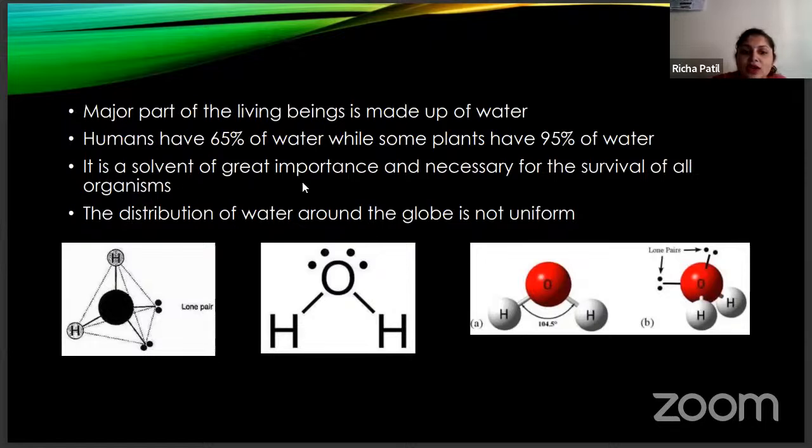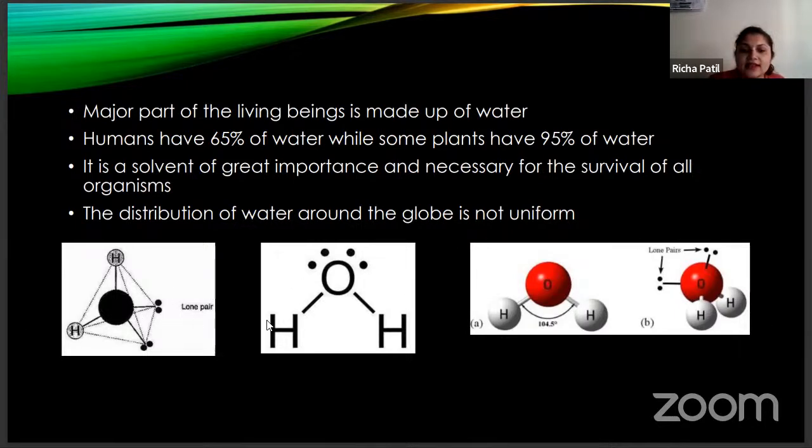It is a solvent of great importance and necessary for the survival of all organisms. The distribution of water around the globe is not uniform.